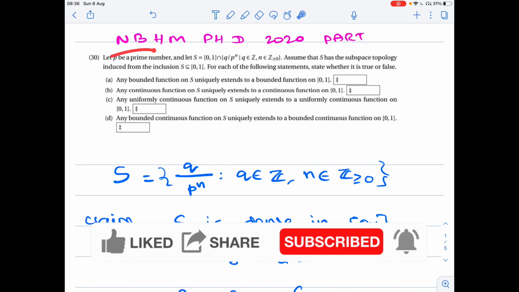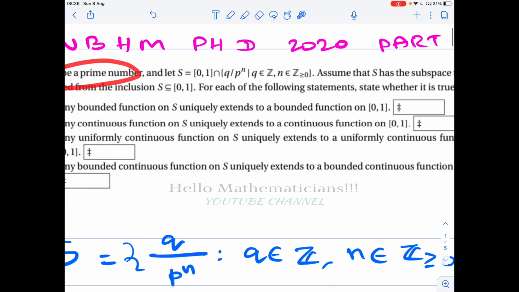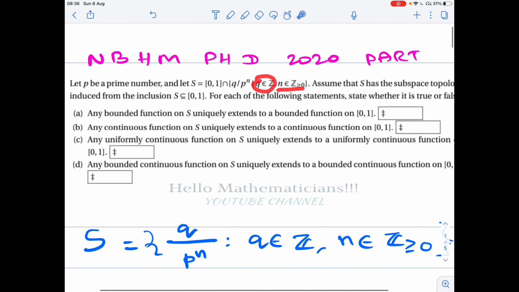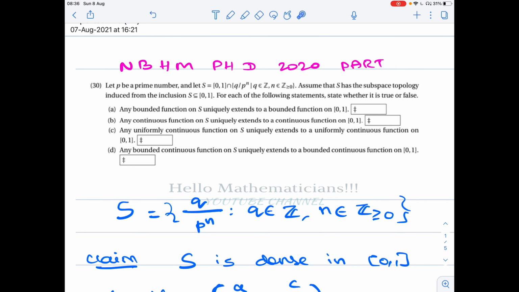Let P be a prime number. Define S to be the set of all points in the interval closed [0, 1] which are of the form Q by P power n, where Q belongs to Z and n belongs to the non-negative integers. Assume that S has the subspace topology induced from the inclusion S subset of closed [0, 1]. For each of the following statements, state whether it is true or false.